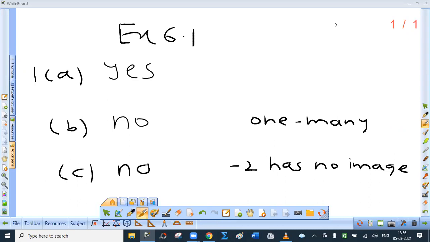Because the element R belonging to set A is related to two elements. So a one-many relation can never be a function. In the third case, it is not a function because every element is not uniquely associated. So -2 has no association. I hope this is clear to you. So this is the first question.